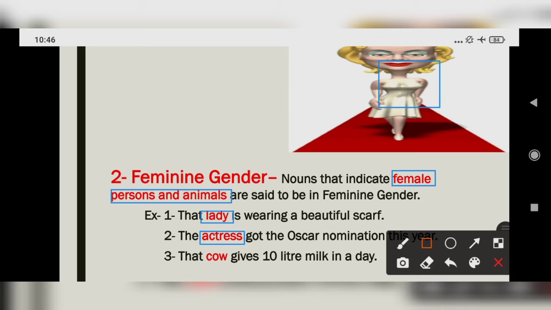That cow gives 10 liter milk in a day. So cow is also feminine gender. Okay.